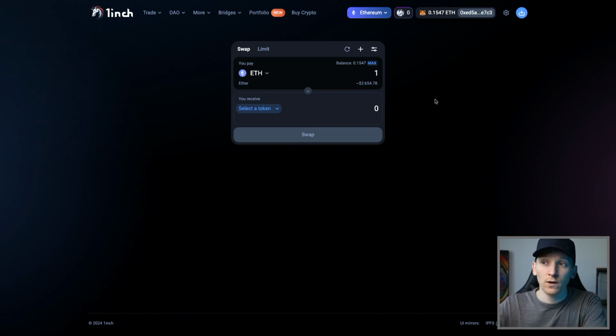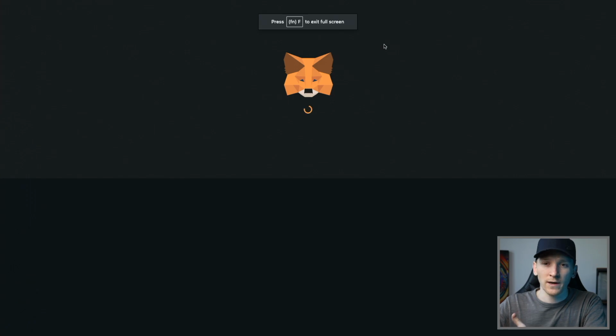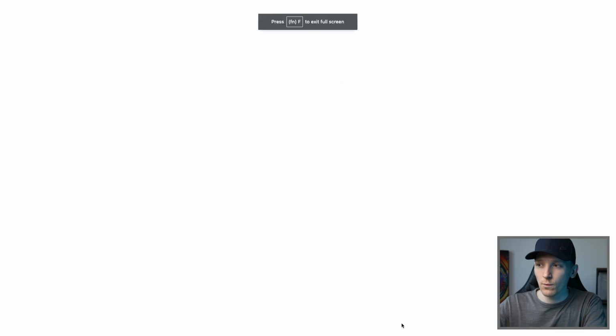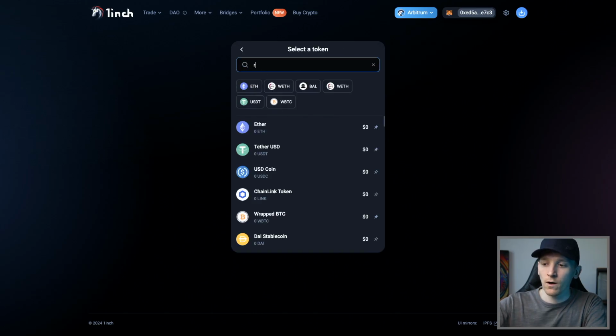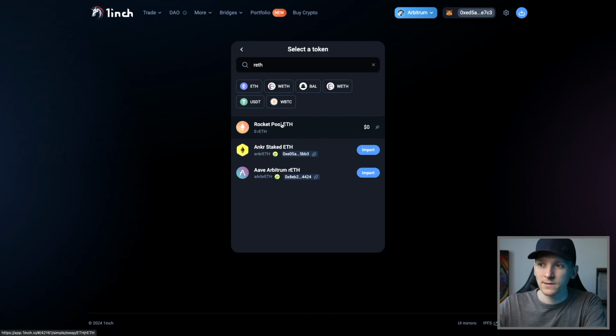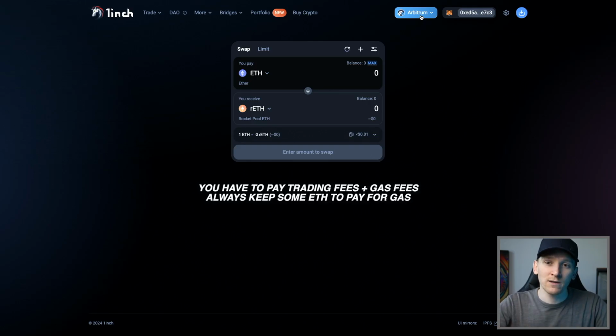But given that we have some Ethereum in a layer 2 wallet, what we're going to do is change to Arbitrum. So I've connected my MetaMask here and I want to change to the Arbitrum network. And I'm on Arbitrum right now and I have some ETH in my wallet. So what we can do is switch that into the token that we want to hold, which is rETH. We can click this. And now what we're going to do is swap the value of our ETH into this staking token. And we're holding it in our self-custodial wallet, but we're holding it on a layer 2 like Arbitrum. Fees are going to be way cheaper, like 10 to 20 cents per transaction. And so that reduces costs and we still keep self-custody.